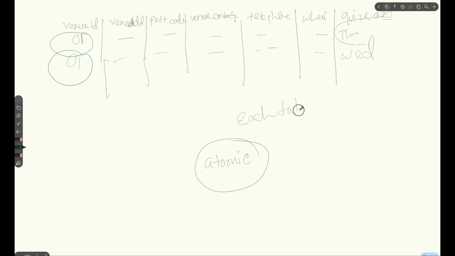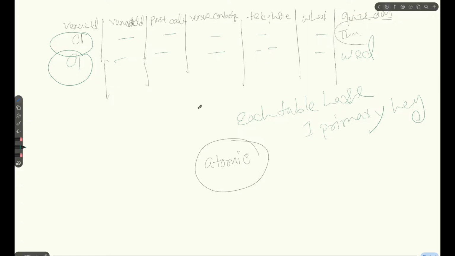Each table must have one primary key. But here if I want to add the other day, then I have to add another primary key,